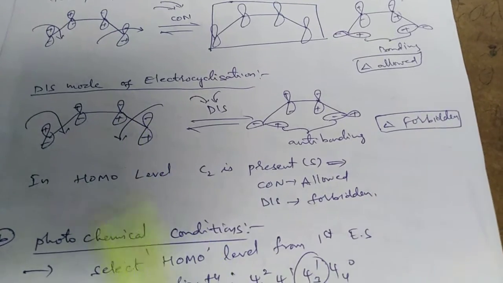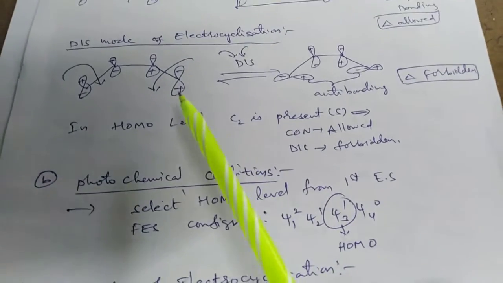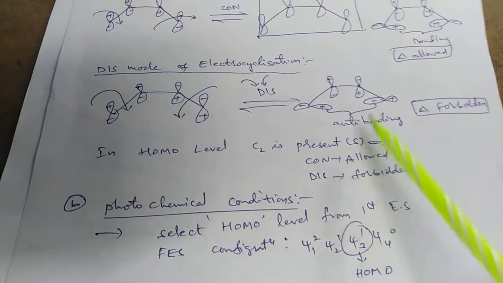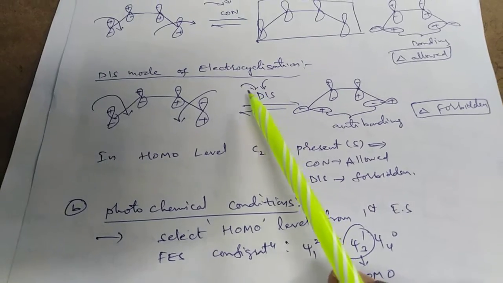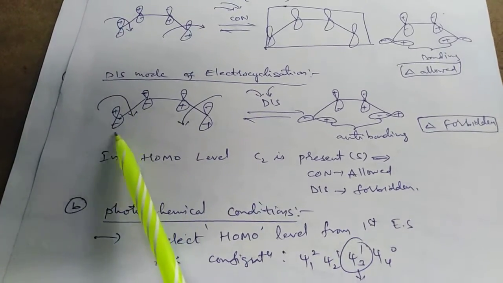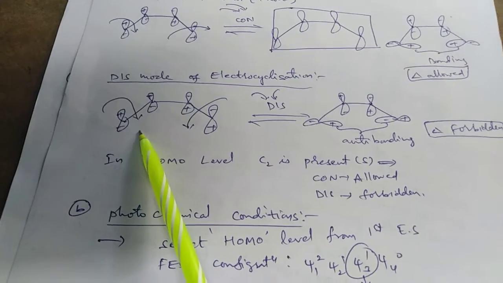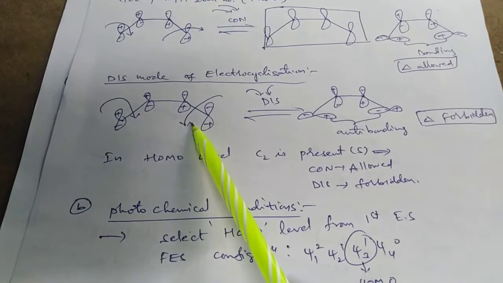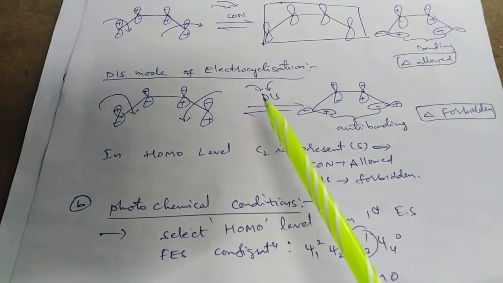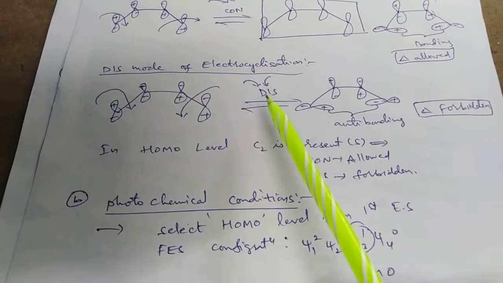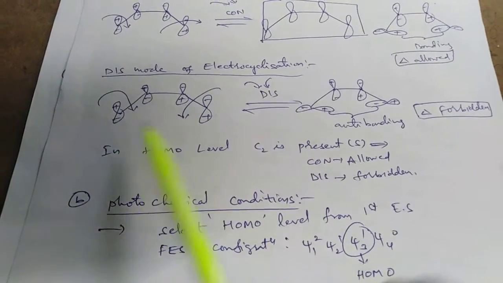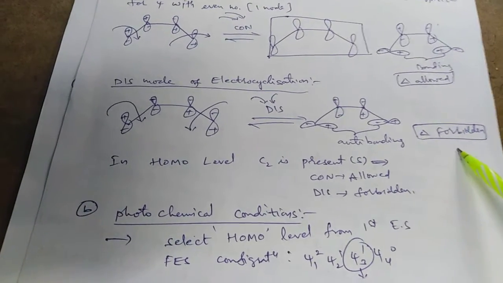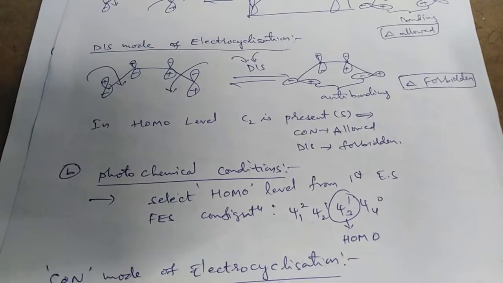If we take the disrotatory mode of electrocyclization for Psi2, in the HOMO level C2 is present, symmetric. This mode means at the termini one carbon rotates clockwise and the other anti-clockwise. If we do this mode of rotation, they will develop anti-bonding interaction. Therefore, the thermal condition is forbidden for this mode of electrocyclization.